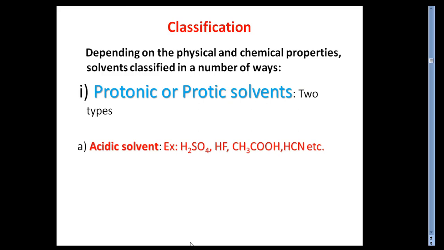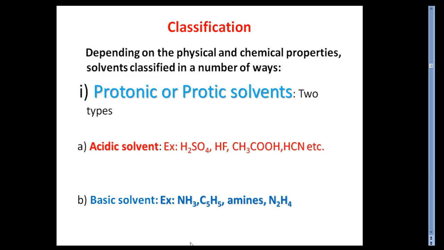First, the protonic or protic solvents. Students, this protonic or protic solvent is again divided into two parts. The first is the acidic solvent. In acidic solvents, H2SO4 is one of the examples, and also HF, CH3COOH, acetic acid, HCN, etc. All these are categories of acidic solvent.